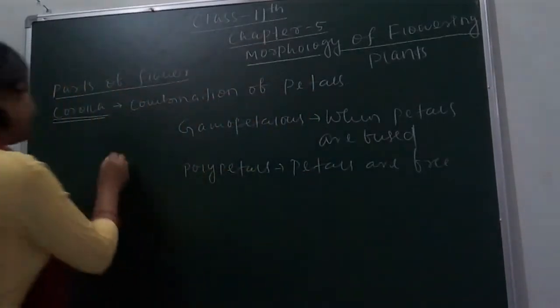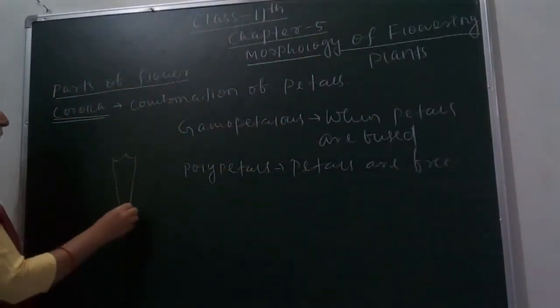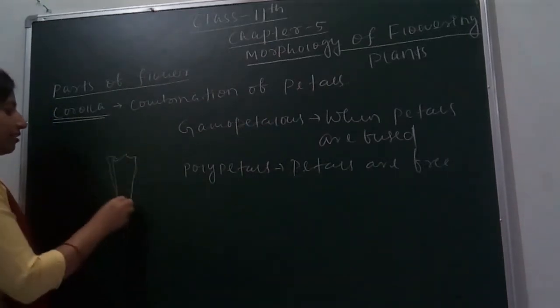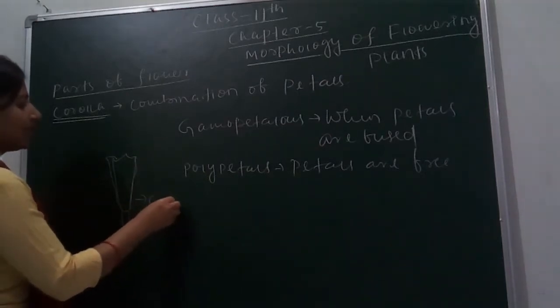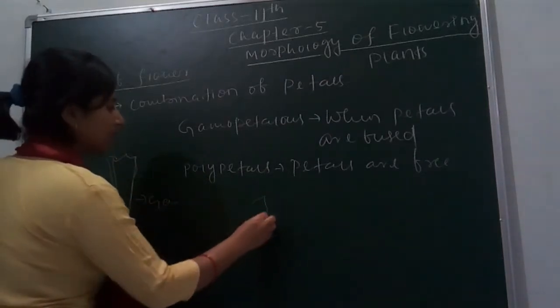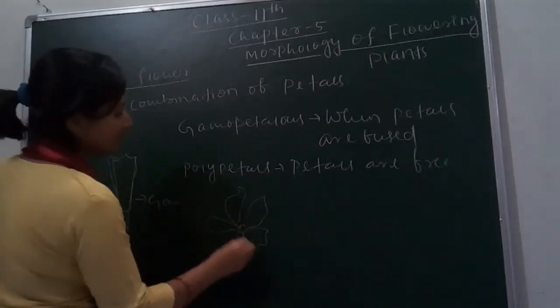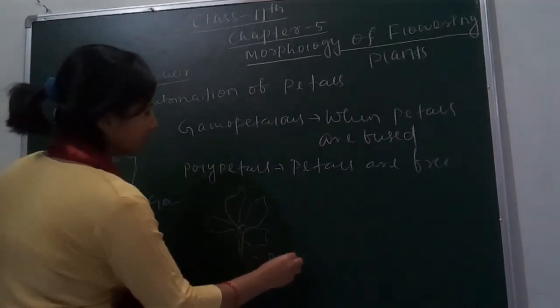If we see the diagram, in this type of arrangement, the flower of datura, all the petals are combined. This shows gamopetalous. And some flowers in which petals are free like this represent polypetalous.